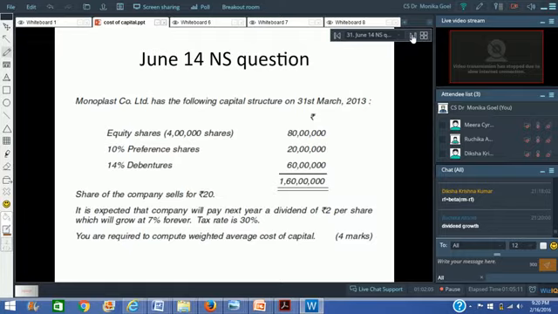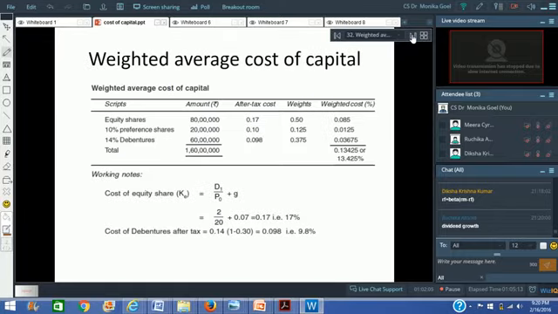The tax rate is 30%, which will be helpful in finding out the cost of debentures. If you have to find out the weighted average cost of capital, I don't think it's a very difficult exercise. So in order to find out the cost of equity shares, we use D1 divided by P0 plus G. So 2 divided by 20 plus 0.07 is equal to 17%.